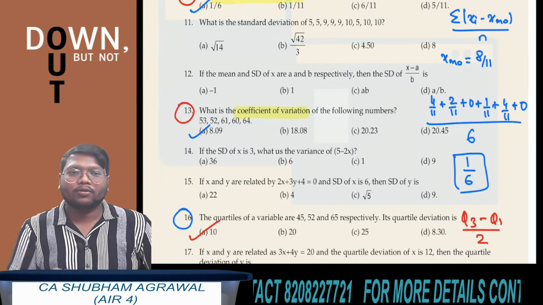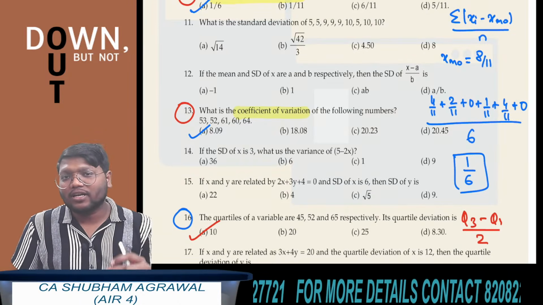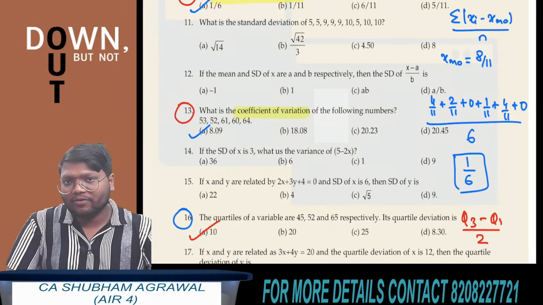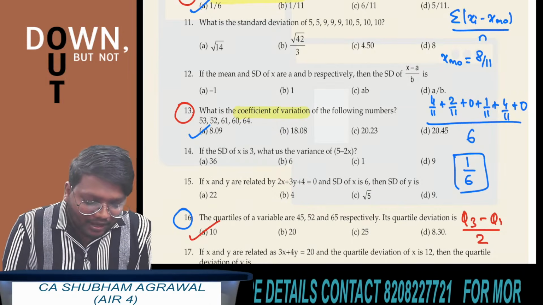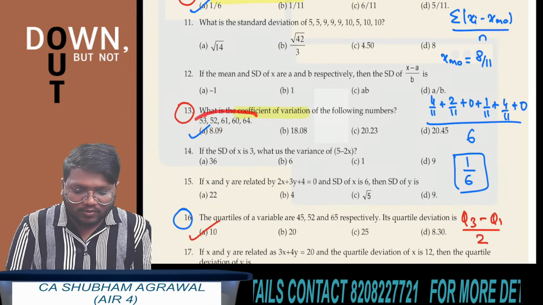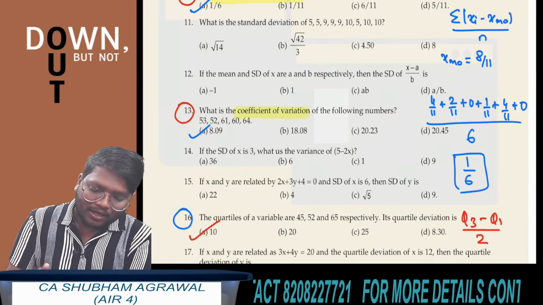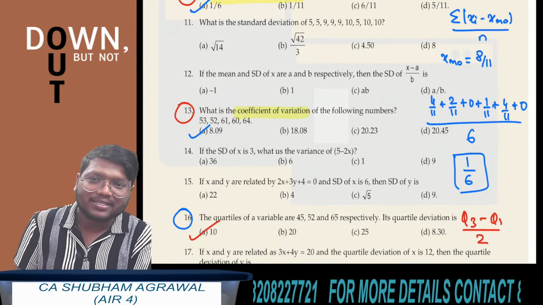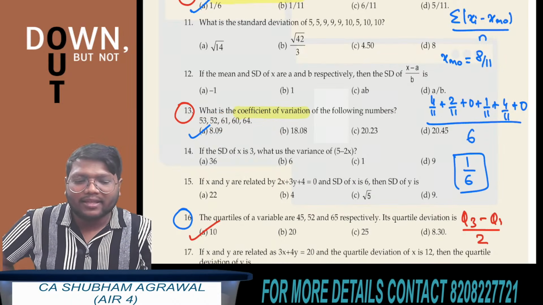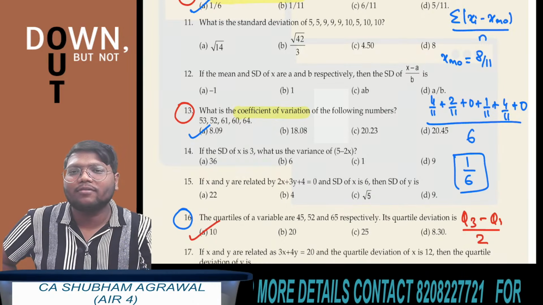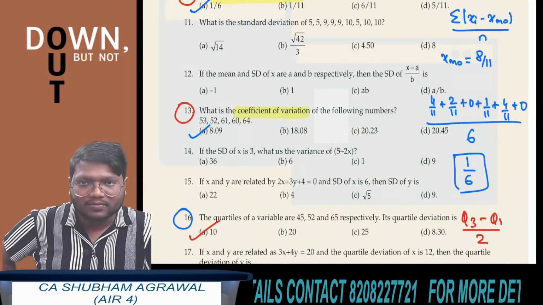Option E. No doubt this question is a little bit lengthy because they have not just asked standard deviation here, they have asked coefficient of variation. Even if they asked standard deviation, it would take a long time because the values of the observations are big. But you should know the formula, and there is a high chance that instead of these higher values, they will give very small values in exam, like 2, 3, 5, 10, 15. If the values of the individual observations are less, it will take less time to get the answer.